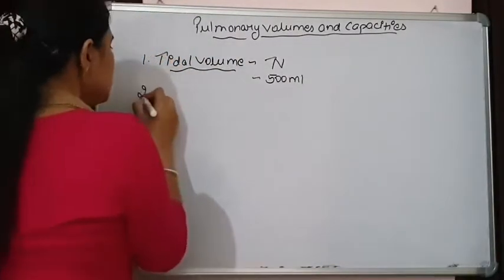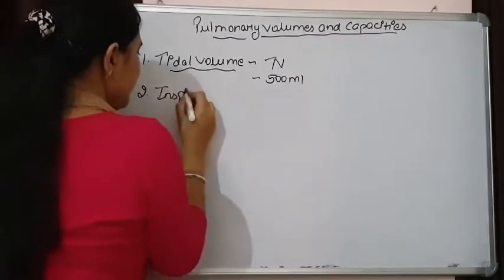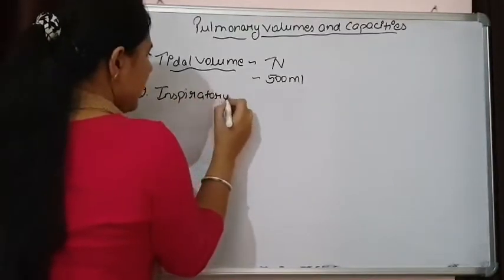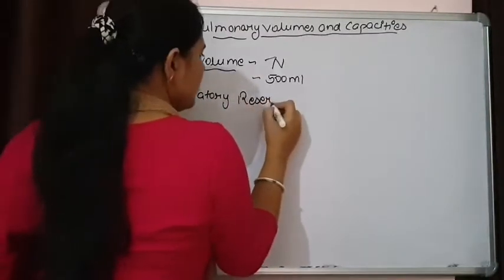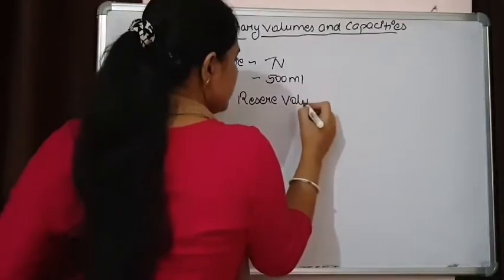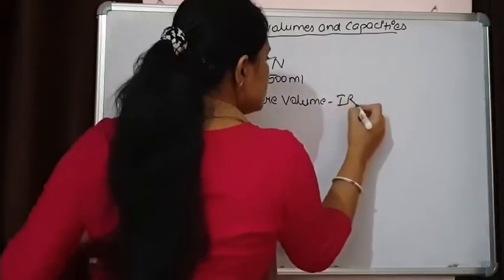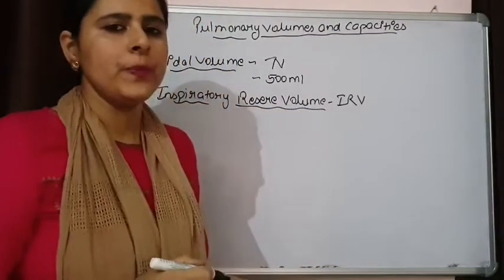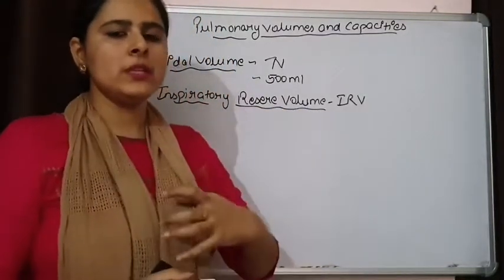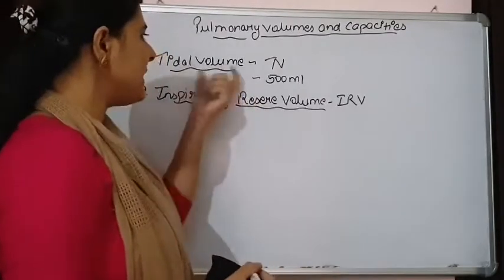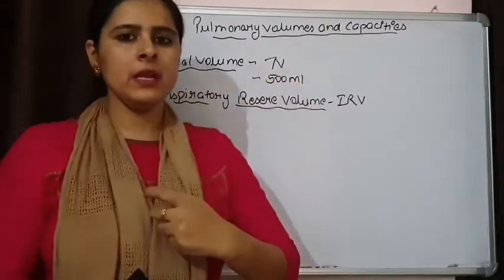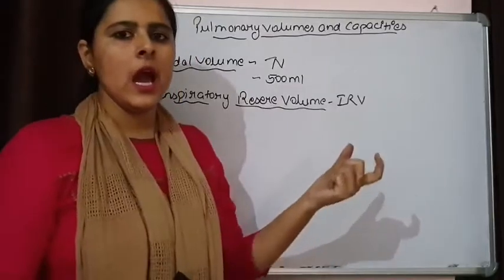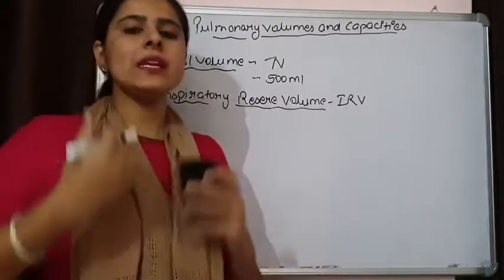The second term is inspiratory reserve volume. It can be written as IRV. What is inspiratory reserve volume? After normal inhalation, we have already inhaled 500 ml of air. How much air can we forcefully inhale?